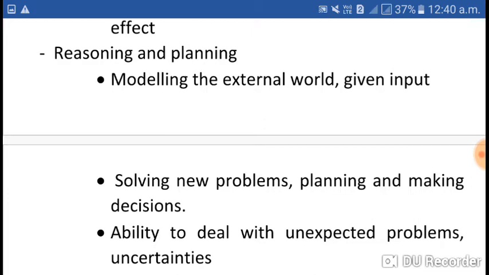In this, modeling the external world: according to the given input, if one is able to model the external world, that is intelligence. Solving new problems, planning and making decisions. Yes, if one has the capability to solve problems, plan and make decisions, that is intelligence.